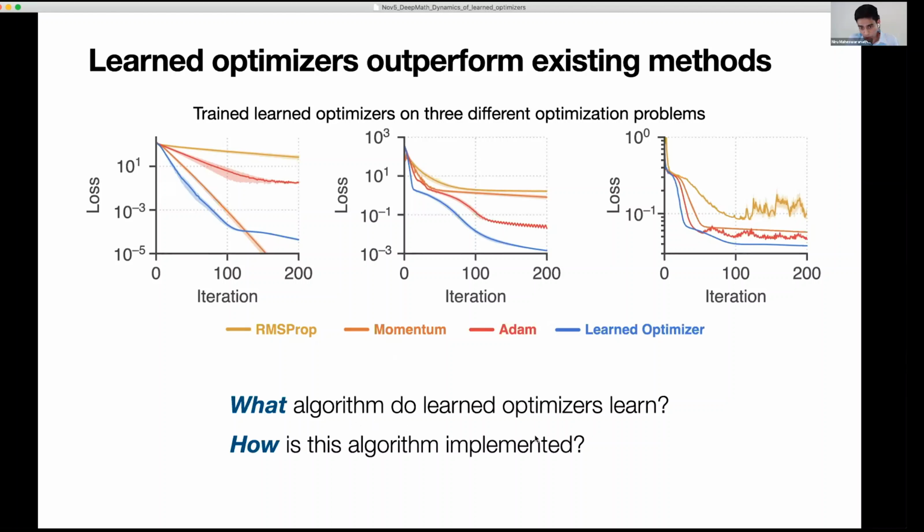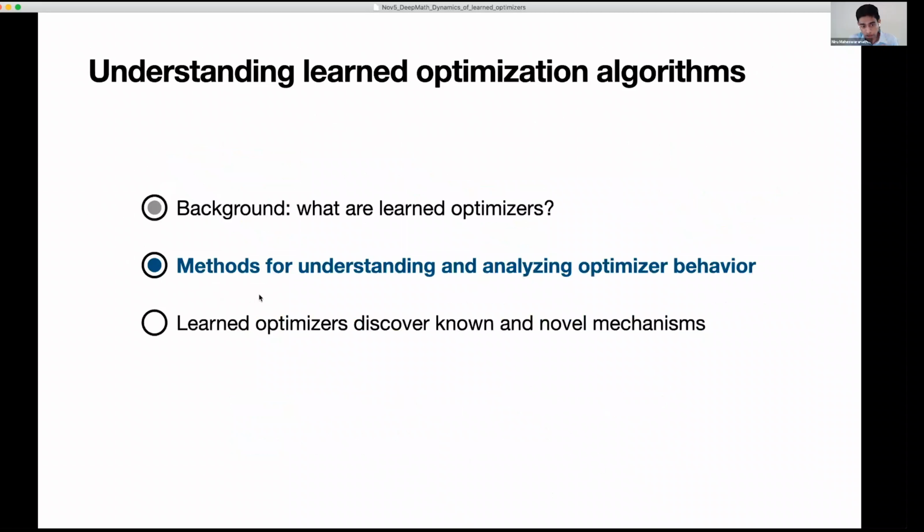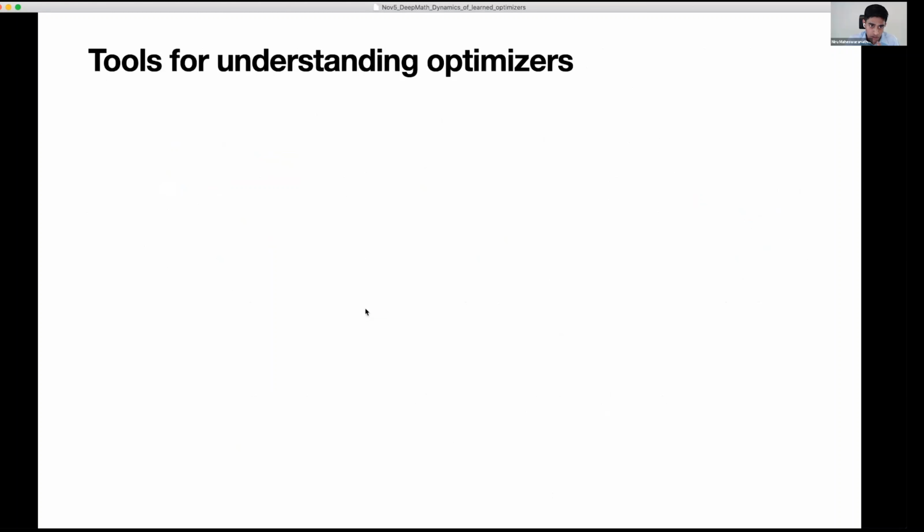First, what algorithm are these learned optimizers learning? And second, how is that algorithm implemented in the learned optimizer? Okay, so to answer those questions, first we're going to have to cover some methods for understanding and analyzing optimizer behavior. There are two methods I'm going to talk about.